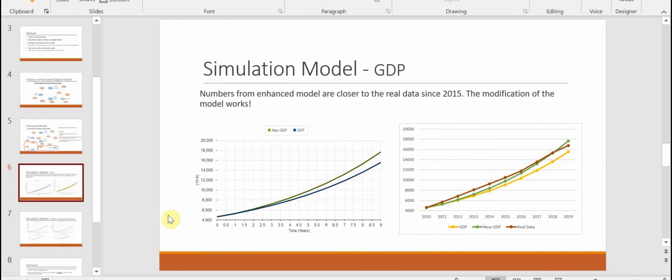And this is the result from my simulation. So this shows the new GDP factor, starting from 2010 to 2019. And I also compare the results with the real data published from the government side. And we can see the numbers from the enhanced module are generally closer to the real data, especially since 2015. So that shows the modification of this module really works.